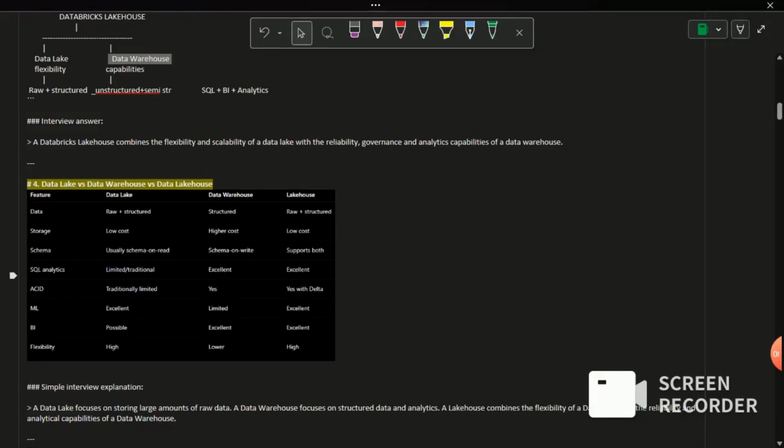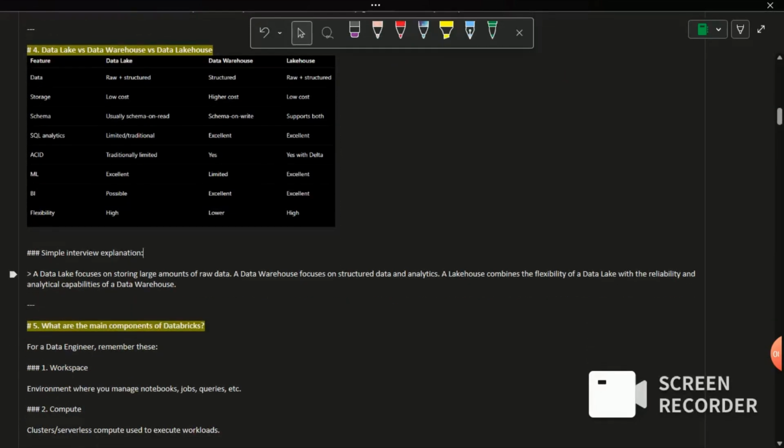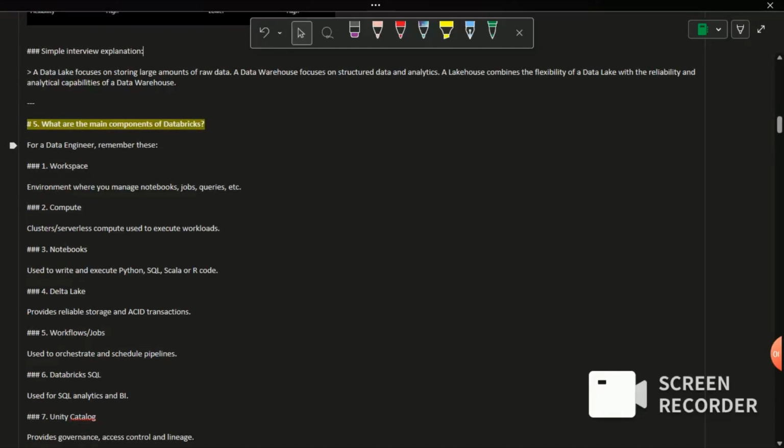For schema, the warehouse will support schema on write, but the lake will support schema on read. So these are a few comparison metrics. In simple terms, we can say data lakehouse is a single solution for combining the best features of data lake and data warehouse. So we'll move on to the next question.